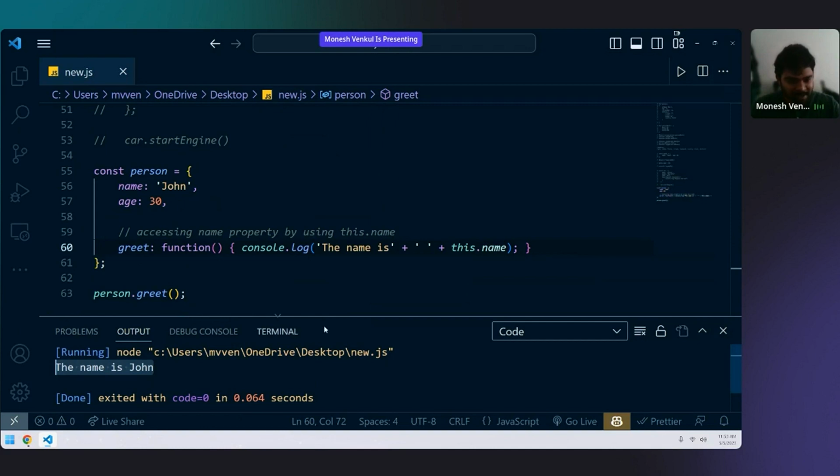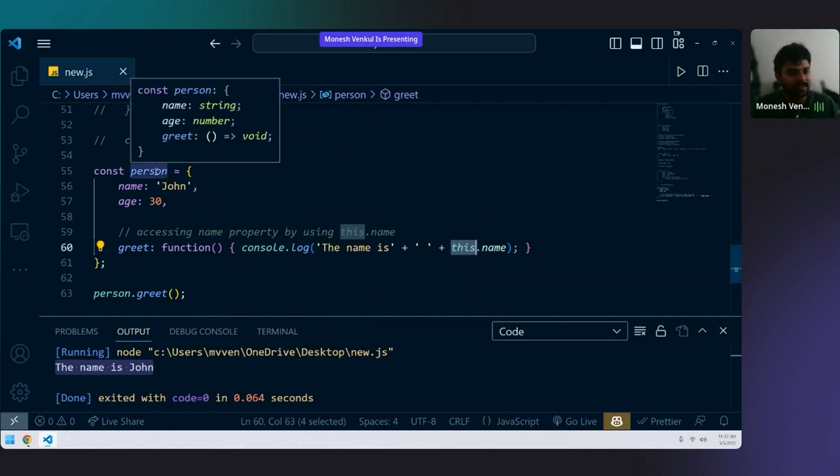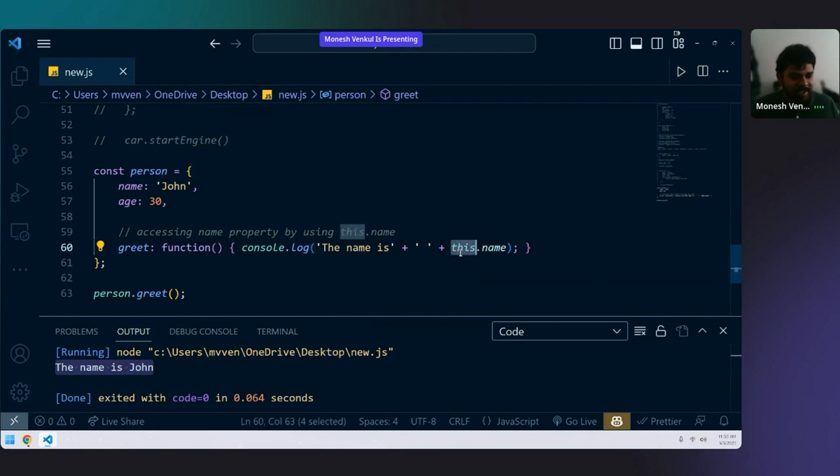No, right? This is nothing but your object. This always refers to the object. That's all. That is what I wanted to teach. Here there is a concept called this. This always refers to the object's name. Here this is nothing but this is equal to person. Person. This is equal to person.